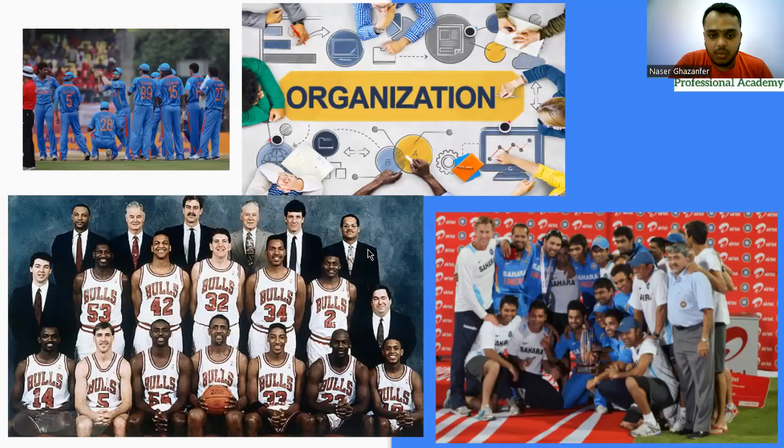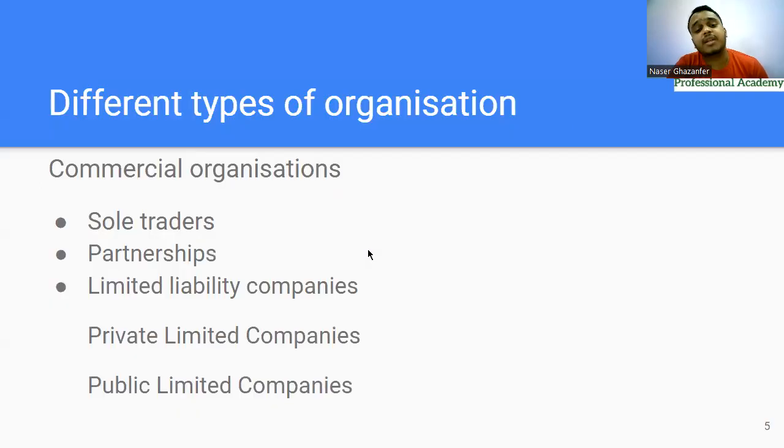Now, moving forward, what are the different types of organizations? Under the commercial organization, there are sole traders, who are single people running their business on a regular basis. They don't have a big team, just a small team, the entrepreneur and one or two people under him, or a small shop.